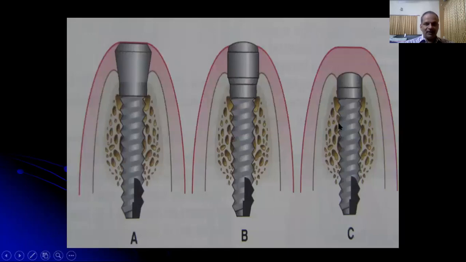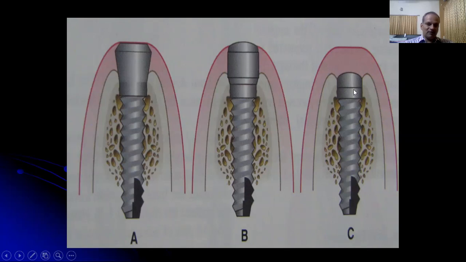Basically, there are two implant designs: the implant designed for the two-stage surgical technique, and the implant designed for the one-stage surgical technique. The implant manufactured for the two-stage technique will have a short polished collar of about less than 1 millimeter, or it may not have any polished collar. The implant designed for the one-stage technique will have a long polished collar of about 2 to 3 millimeters. The implant designed for the two-stage technique can be placed up to the crest of the alveolar ridge, or it may be placed subcrestally.